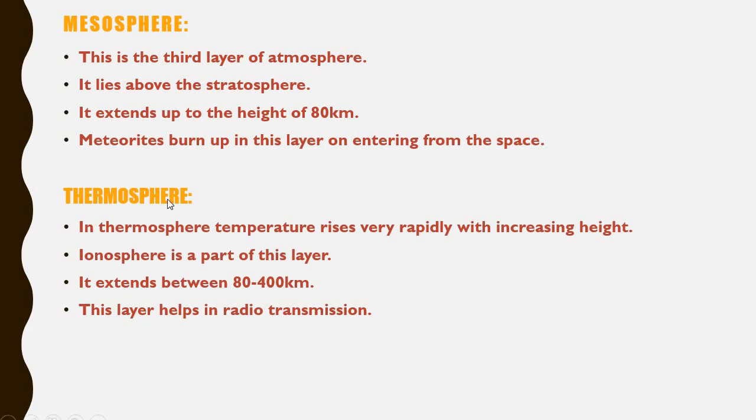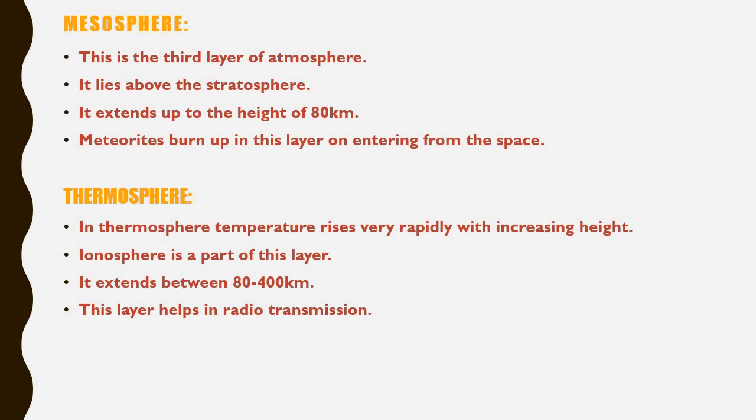Now the next layer we have is the thermosphere. In the thermosphere, temperature rises very rapidly with increasing height. Ionosphere is a part of this layer. It extends between 80 to 400 km. This layer helps in radio transmission. In fact, the radio waves transmitted from the earth are reflected back to the earth by this layer. So you can make out how important this layer is for all of us, that the radio waves that are transmitted are reflected back to the earth by the thermosphere.